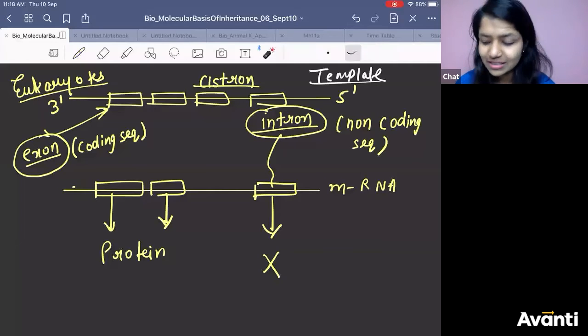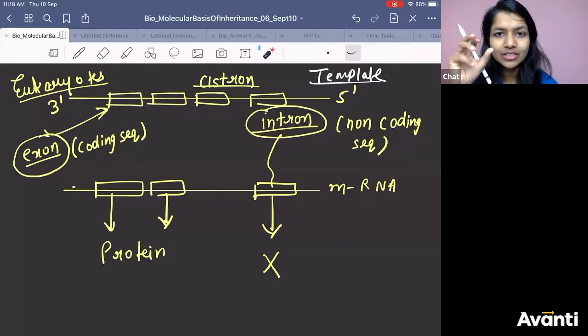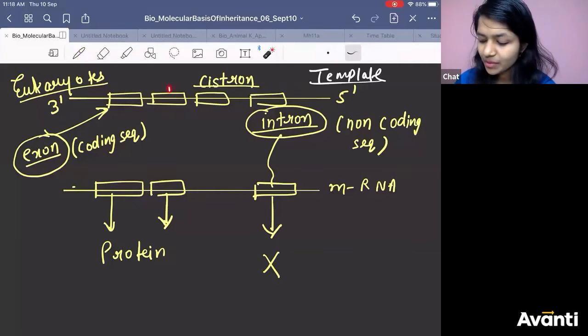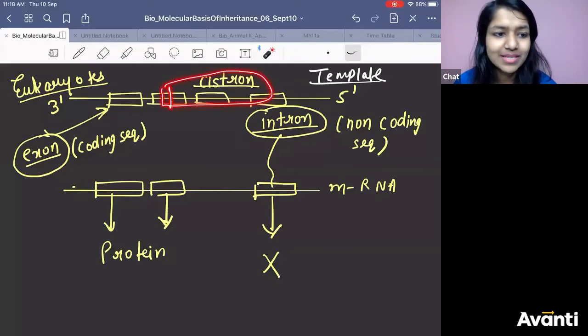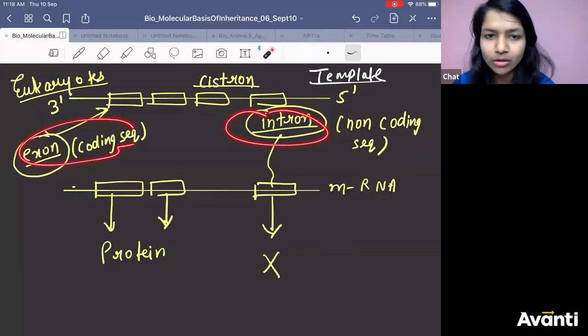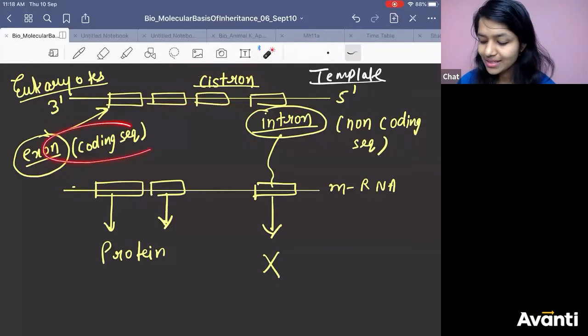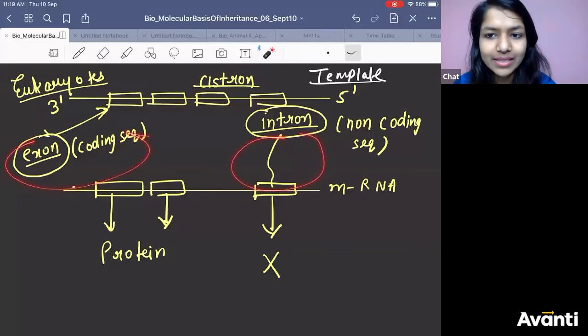Obviously, I am telling you, take a gene from the template strand and that part will be cistron, and that cistron is going to have the transcription unit, and that cistron will have coding sequence and non-coding sequence. Coding sequence will make the protein, non-coding will not. So obviously, where are you getting this coding and non-coding sequence?